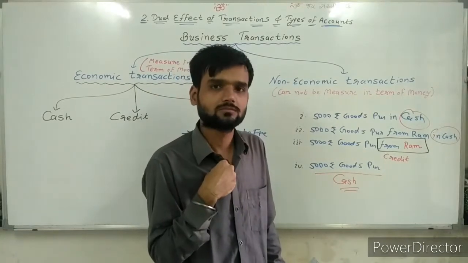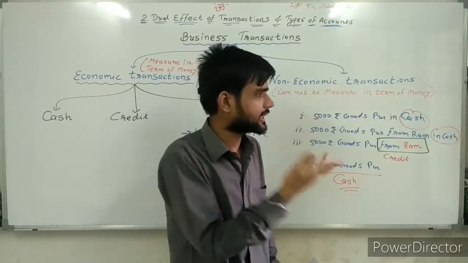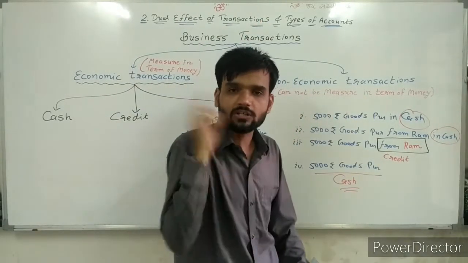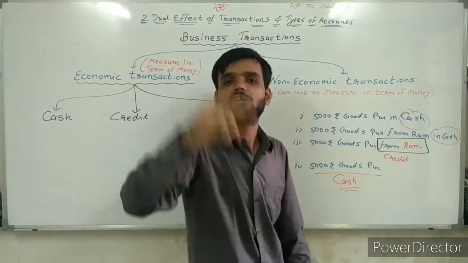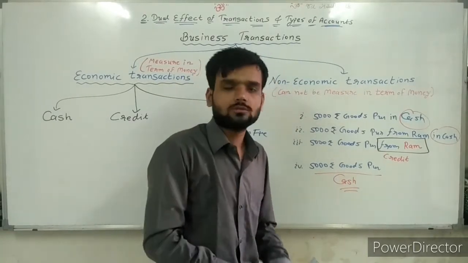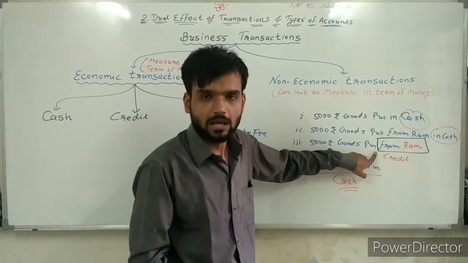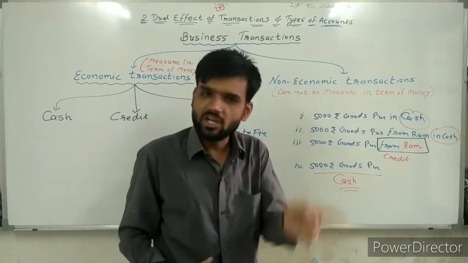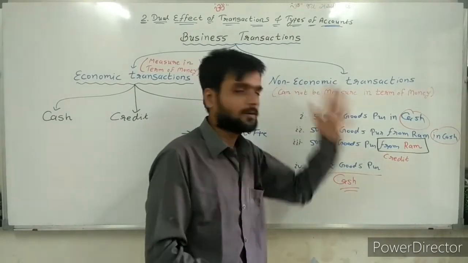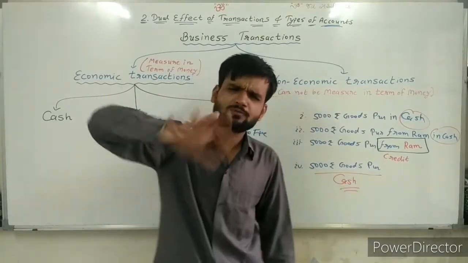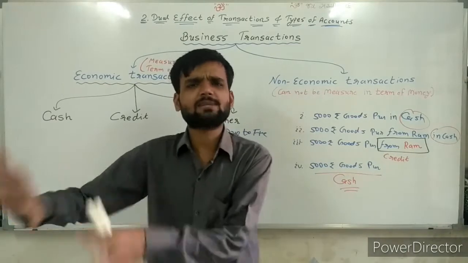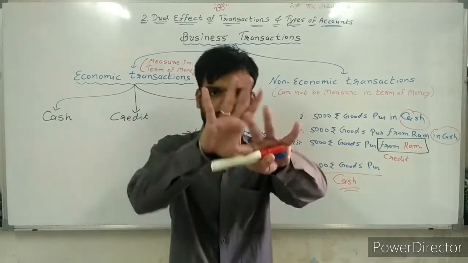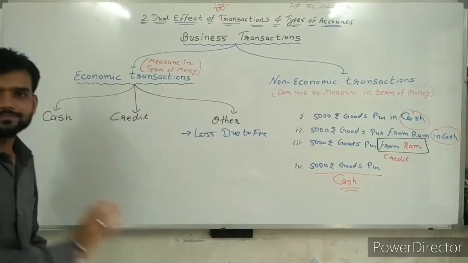Then how am I thinking? Whether it's credit or cash, because it is clearly given. But if it is clearly not given whether the transaction is cash or not, then think yourself and apply the rule. If the name is given, the party's name from whom we have transacted, then credit. If the name is not given, consider it a cash transaction. Now some exceptional cases are there. There are many exceptional cases which we will see in the examples. But the general thing is only this.